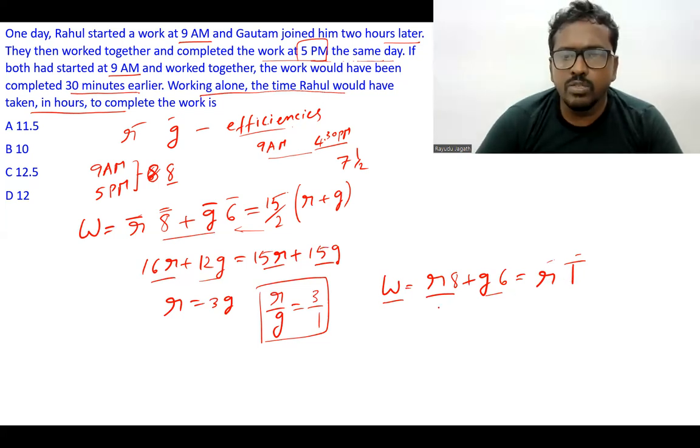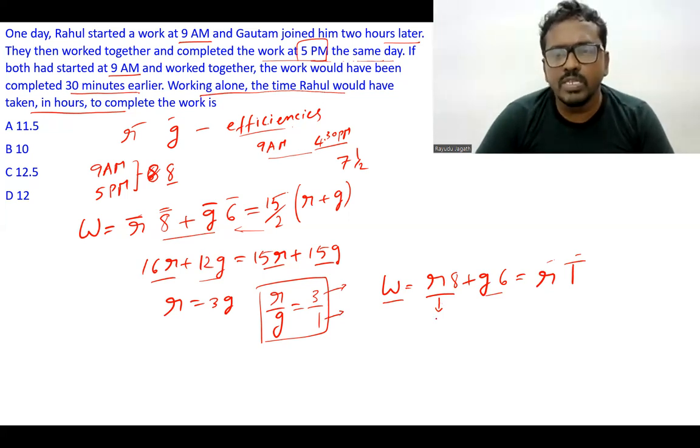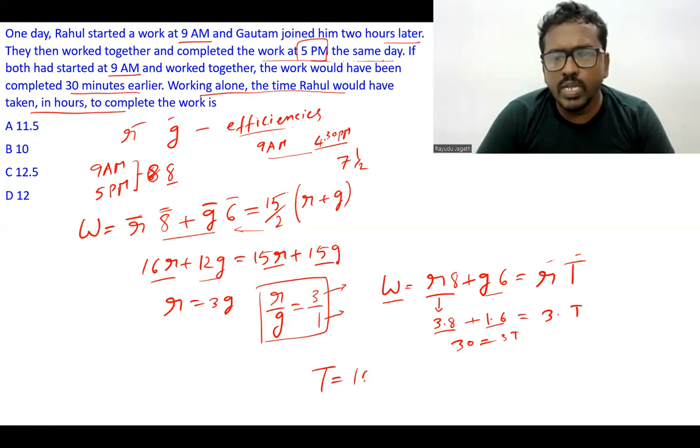In place of Rahul's efficiency you keep 3, and in place of Gautam's efficiency you keep 1. So 3 into 8 plus 1 into 6, which is equal to 3 into T. 3 eights are 24 plus 6 is 30. 30 is equal to 3T. From this we get T is equal to 30 by 3, which is 10 hours.